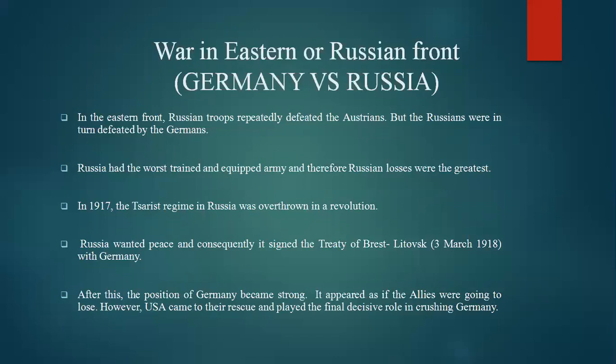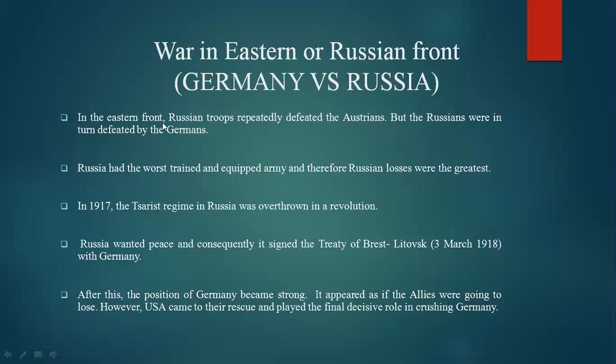We saw in different slides what the root causes, immediate causes, and other causes are for the outbreak of World War One. In the previous slide we saw Germany attacking the French territory and colonies. Now the Germans are moving towards the Russian frontiers or borders. Now I will go through this and explain.